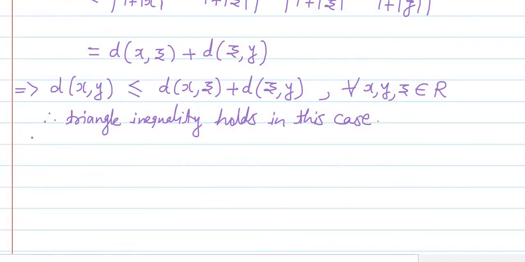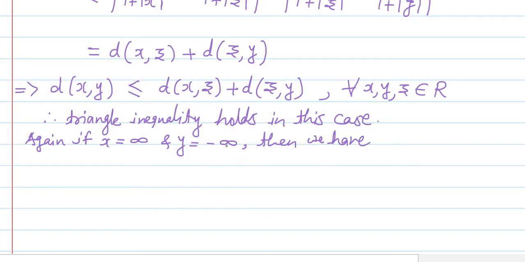Again, if x is equal to infinity and y is equal to minus infinity, then we have d of x comma y equal to the absolute value of f of x minus f of y.